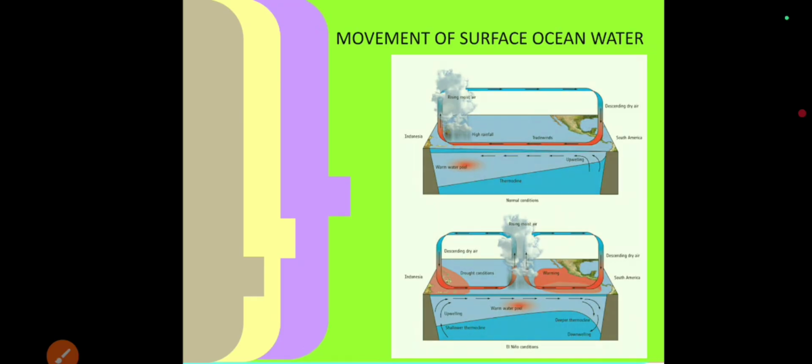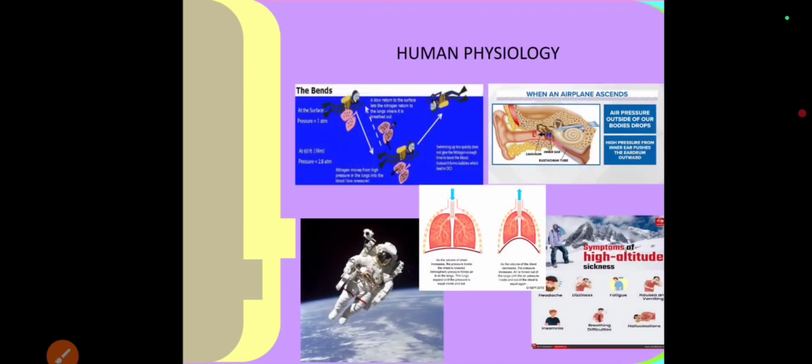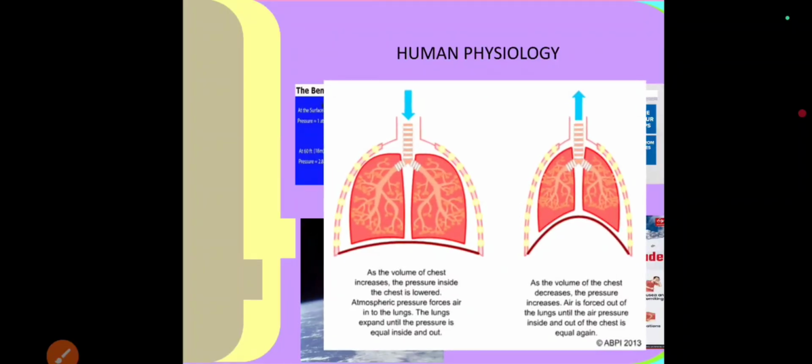The next is atmospheric pressure and human physiology. Atmospheric pressure is a constant force exerted on the human body. Yet, it doesn't crush us because an equal amount of pressure is present in our body, thus creating a state of equilibrium. This equilibrium is crucial for breathing. Breathing allows oxygen to enter the lungs and carbon dioxide to be expelled. Any change in this external pressure can create an imbalance and various physiological effects.